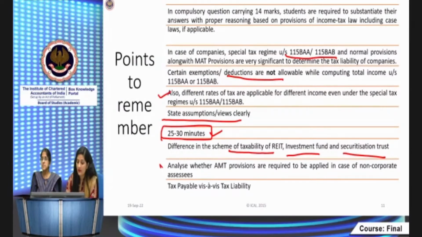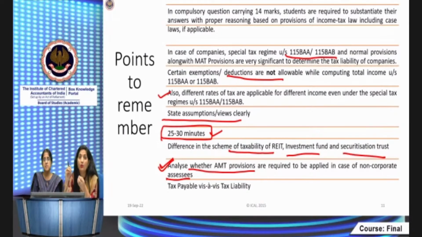Then this is very important again: analyze whether AMT provisions are required to be applied in case of non-corporate assessees. The question will not clearly state that you have to compute the AMT also. You have to check whether the AMT is applicable or not. In case of an individual, if he is claiming deduction under Chapter 6A, or 35AD or 10AA, then the AMT provisions would get attracted if the adjusted total income exceeds 20 lakh rupees in case of individuals and HUF. So these things you have to analyze yourself.